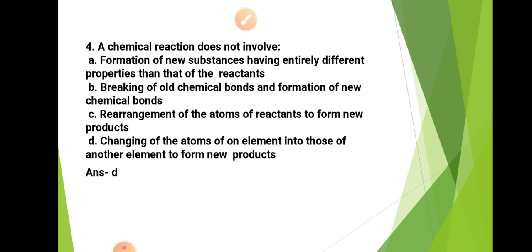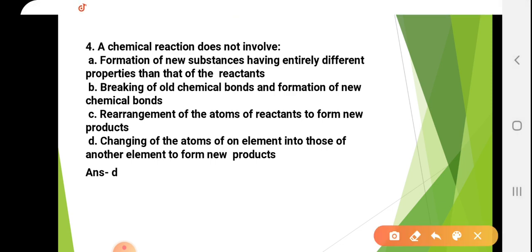Then D is changing of atoms of one element into those of another element to form new products. The atoms do not change; the atoms in the product are the same as in the reactant, as we see in balanced equations. So the answer is D. D is the correct answer.